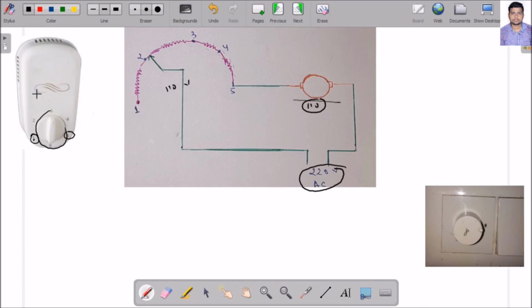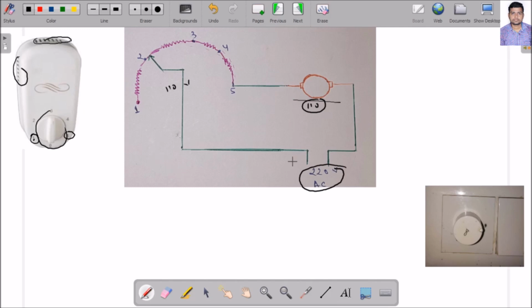So basically, in the previous regulators which were used in households, there is a resistor inside. If the resistor is there, definitely heat dissipation will be there, so it is mounted externally, outside the board. Look, some holes are also there, so that heat can be easily dissipated to the atmosphere.